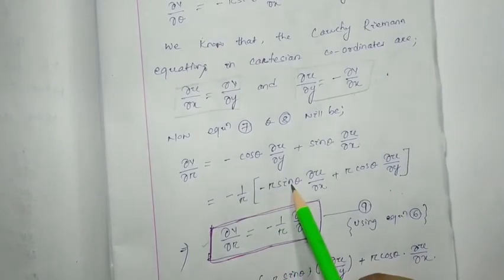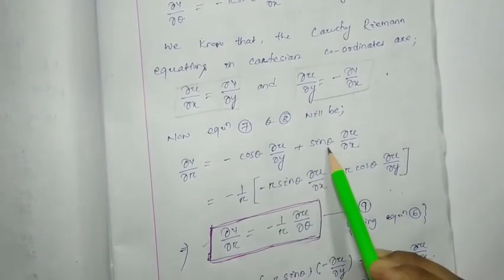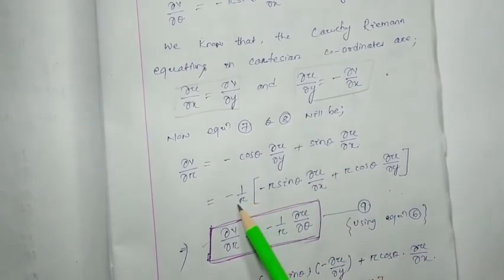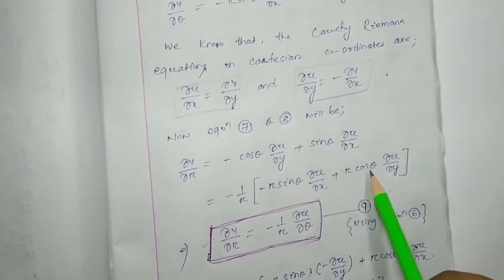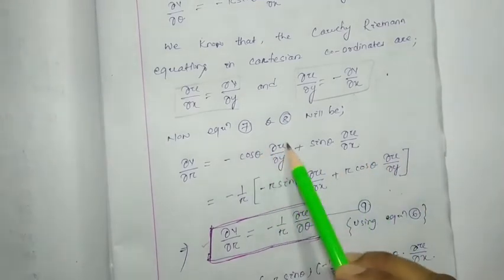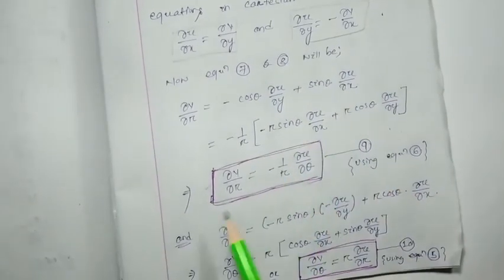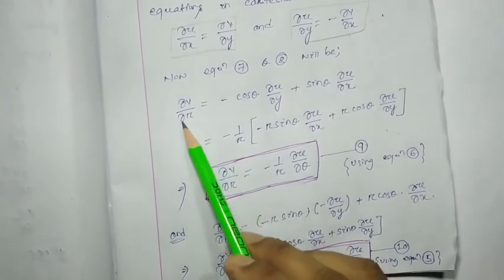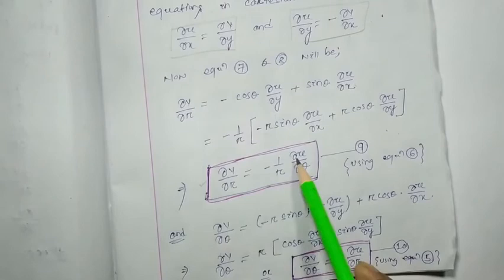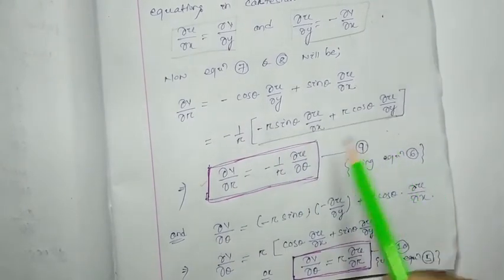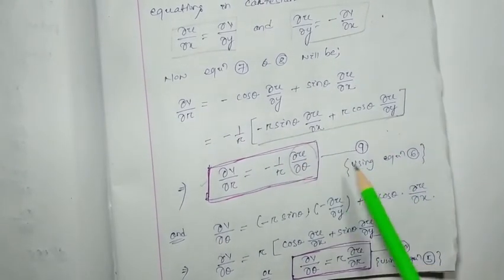Then what are we going to get? We get sin theta del u by del x here. Minus 1 by r is multiplied with this one, then we find minus cos theta del u by del y. That implies del u by del r will be equal to minus 1 by r into, this is nothing but your del u by del theta.